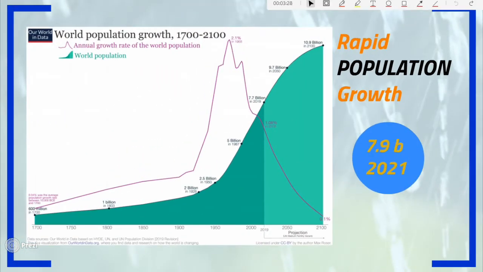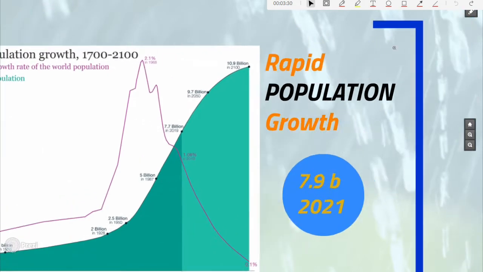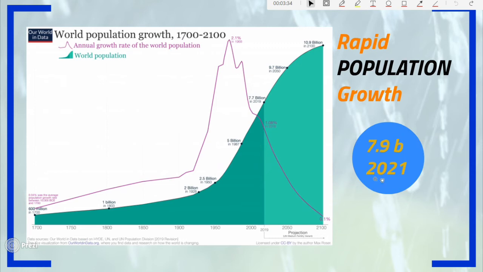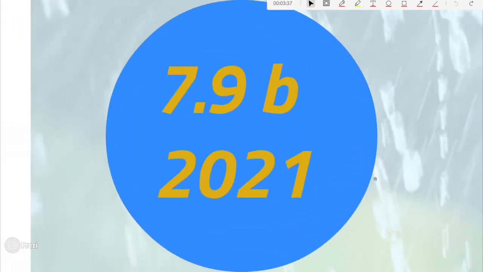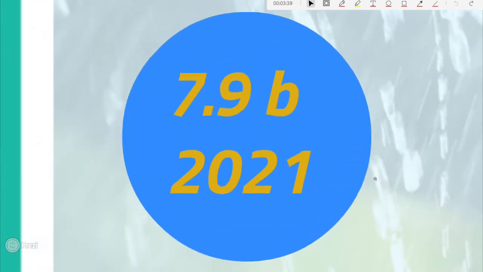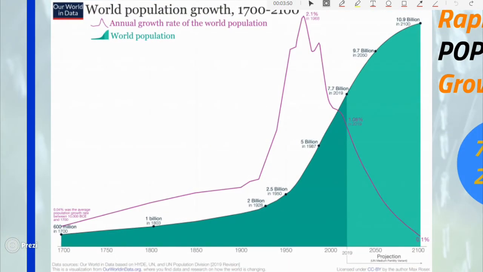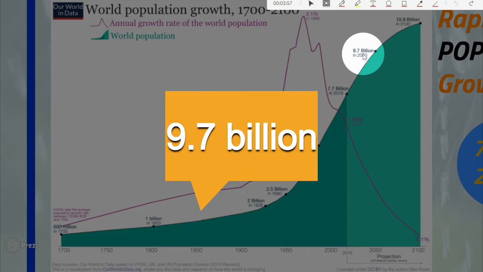Number one cause of water shortage is the rapid population growth. As of 2021, the population stands at 7.9 billion people. And from the graph, you can see that in the year 2050, it is expected to have increased to 9.7 billion people.